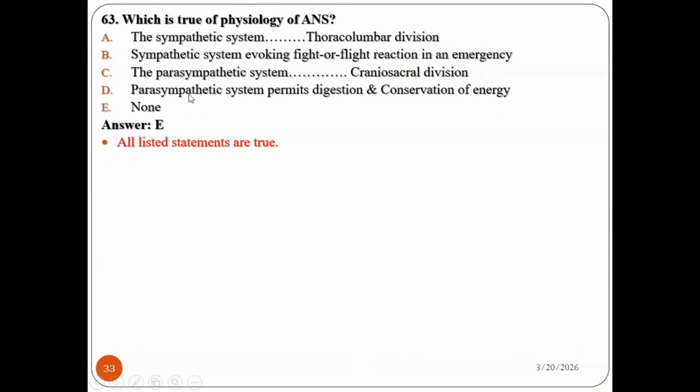I think it is a typing error, because all are true. So you say E all rather than E none. Or you can change the question, like which of the following is false regarding the physiology of ANS. In that manner you can correct it by yourself. But all the statements you see in the slide are true.